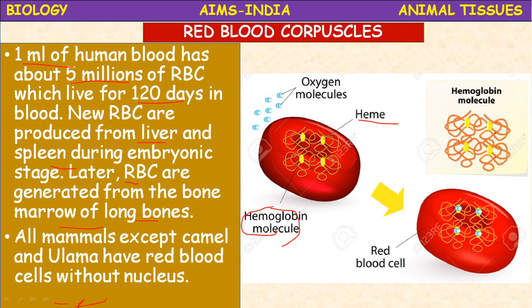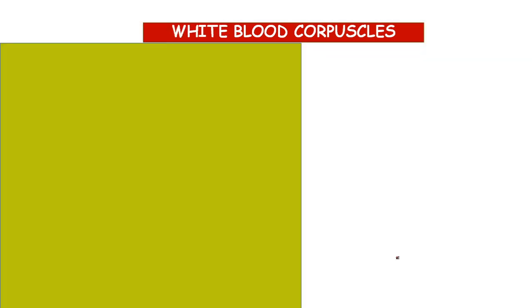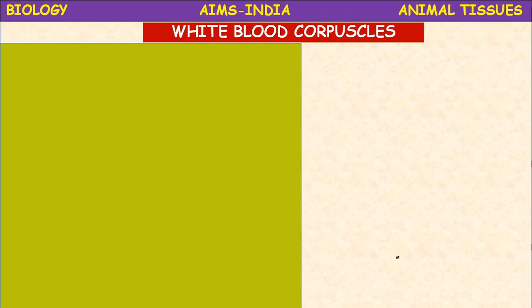Oxygen is carried by hemoglobin by forming oxyhemoglobin. The hemoglobin molecule has a complex structure, it is a complex organic molecule. It is abundantly present in the blood, and the blood is red in color due to the presence of hemoglobin in red blood cells. Before going to the white blood cells, let us know more about the erythrocytes.